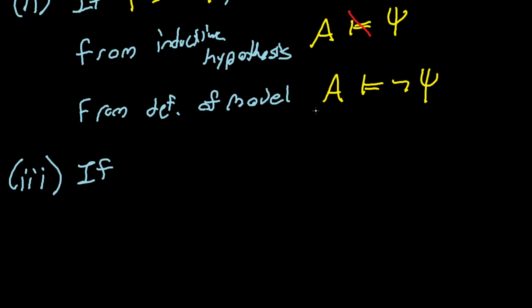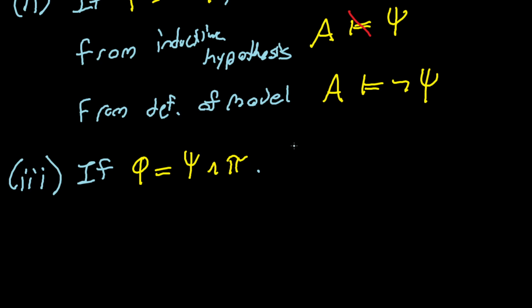If phi is of the form, get ready for it, psi and pi, well, then what? Actually, this one is a little harder, and it relies on that non sequitur I gave you earlier.